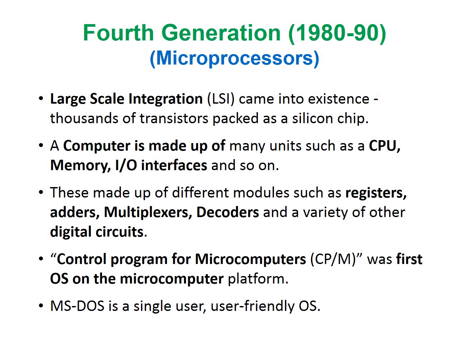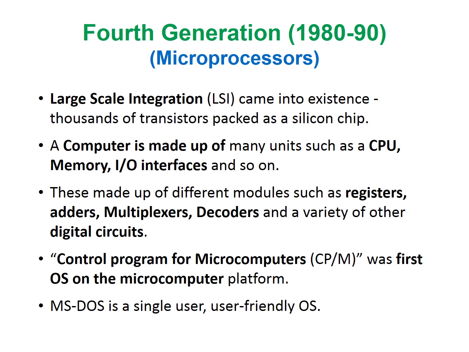Finally, the fourth generation computers. This generation uses microprocessors as central components. Large-scale integration circuits made thousands of transistors packaged on a single small silicon chip. In this generation, a computer is made up of many units such as a CPU, memory, I/O interfaces, and so on. Each of these is made up of different modules such as registers, adders, multiplexers, decoders, and a variety of other digital circuits. Each is made up of several gates.